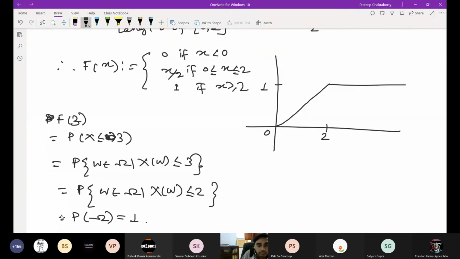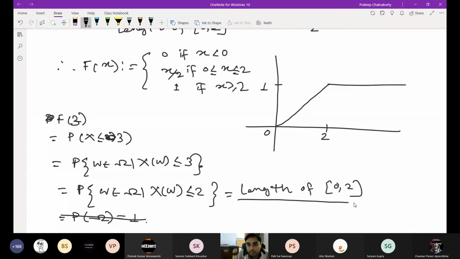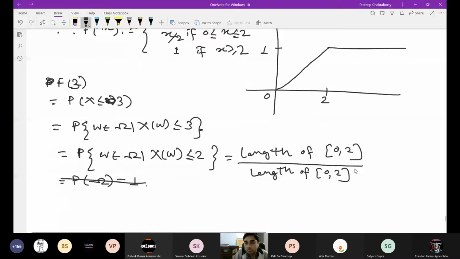Or maybe if we just use the definition, it is length of 0, 2 by length of the whole thing, so these are again uniform probability spaces, where we just take the length of the particular thing and divide by the length of the whole thing. Similarly for area. So this is 2 by 2 equal to 1. Is this okay?